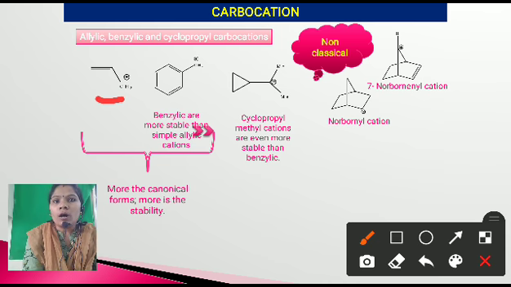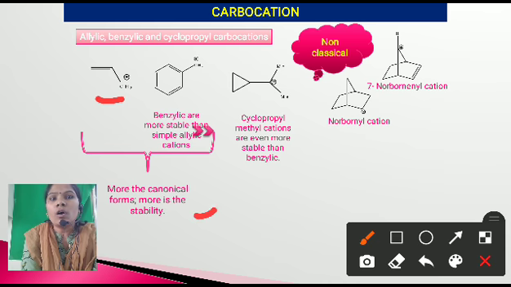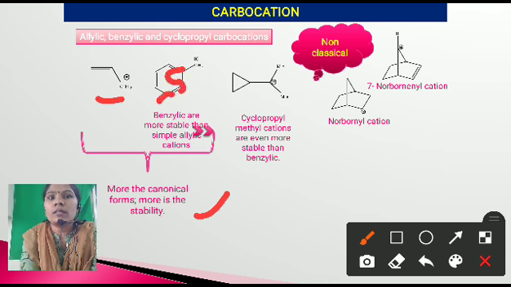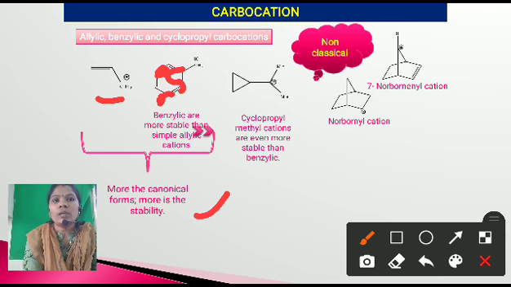Why? Because the more the canonical forms, the more the stability. That means here in the benzene ring there are more canonical or resonating structures like this. This double bond can be shifted from one position to another position. Their canonical structures are going to increase.